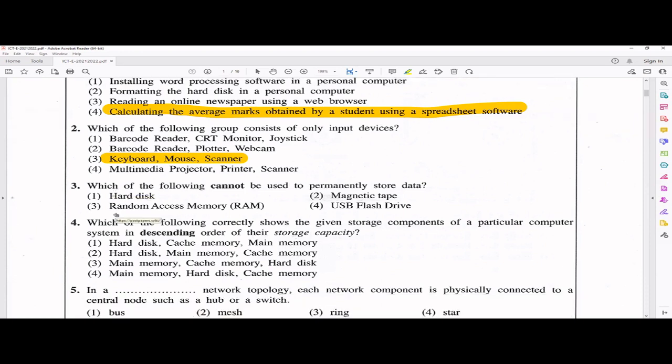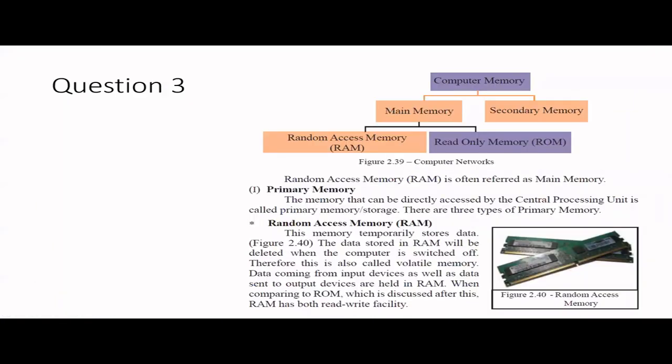Third one, which of the following cannot be used to permanently store data, right? So I hope you remember about the memory of the computer and all. Let me quickly revise it and show you. When you take the computer memory, you have main memory, or we call it primary memory, and secondary memory. The main difference between the primary memory and the secondary memory is that the CPU, Central Processing Unit, can directly access only the main memory or the primary memory. So that's the main difference, right?